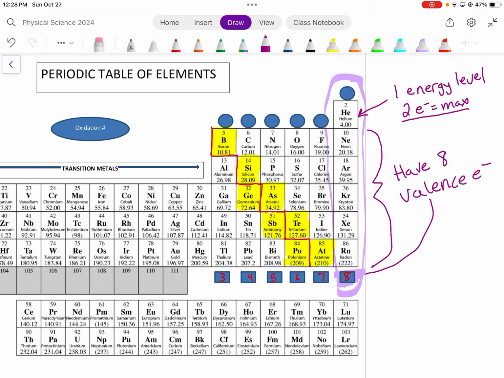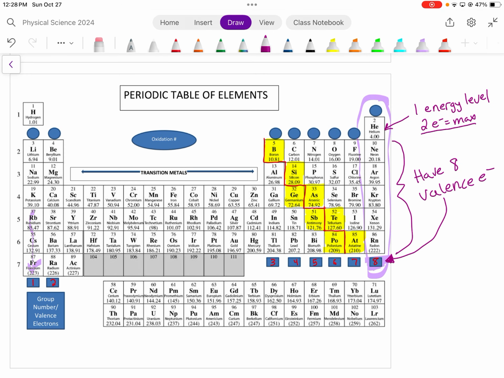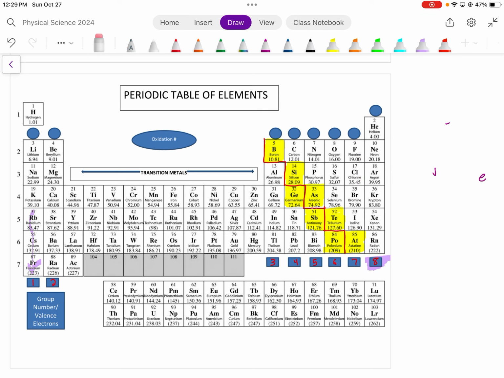The others already have 8 valence electrons. And so since they already have 8 valence electrons, those are called the noble gases because they don't react with anything. Outside of that group 8, every other element on the periodic table is looking to gain or lose electrons in order to become stable. And that's why elements are always forming bonds with other things. It's that attempt to become stable.